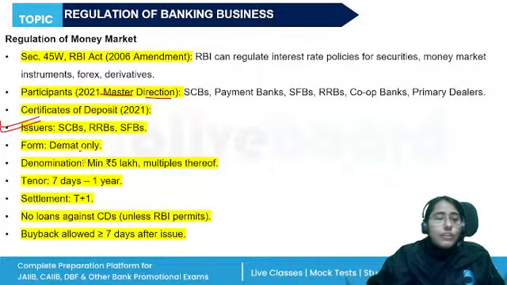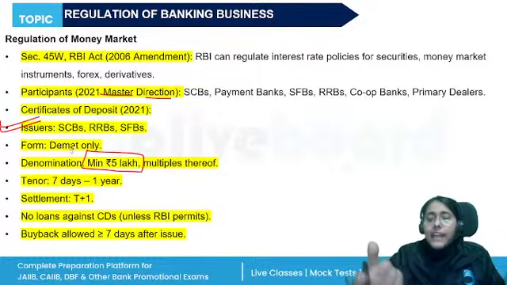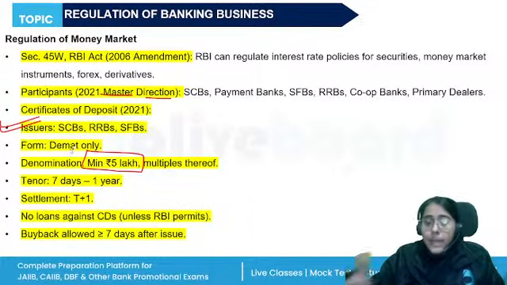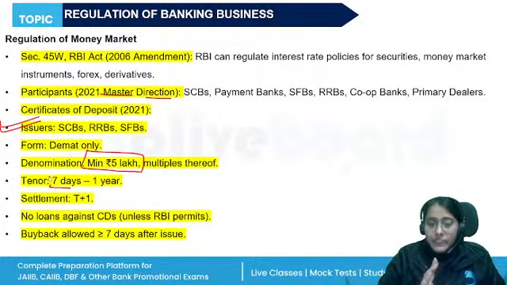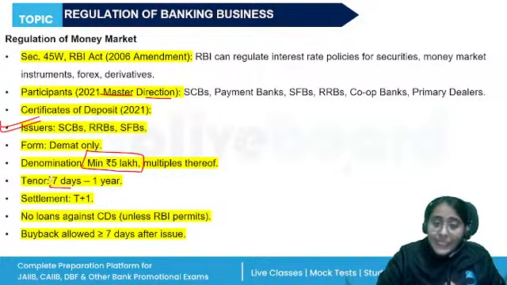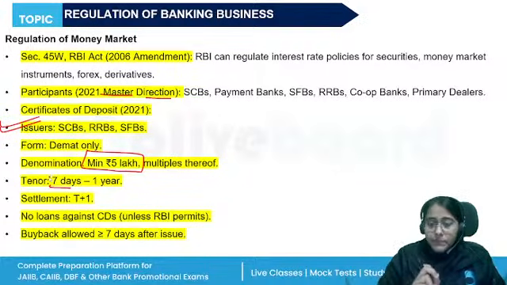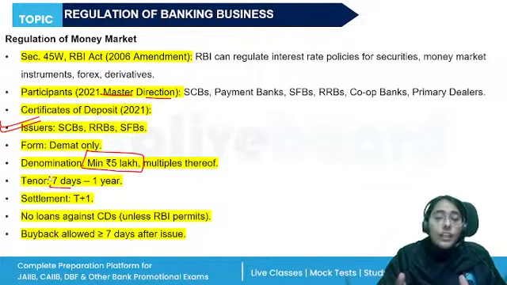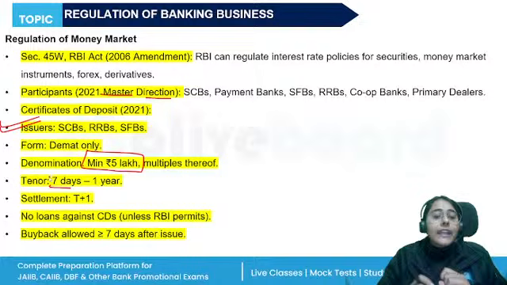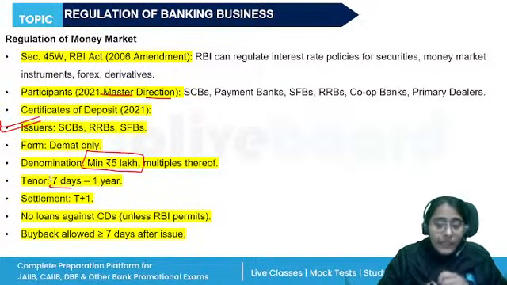Minimum denomination is rupees 5 lakhs, multiples thereof: 10 lakh, 15 lakh, 20 lakh. Minimum tenor should be 7 days, maximum 1 year. So, what is the tenor of the certificates of deposit issued by the banks? 7 days to 1 year, and they are issued on a T plus 1 day basis. Banks are, however, not allowed to grant loans against their certificate of deposit, right?